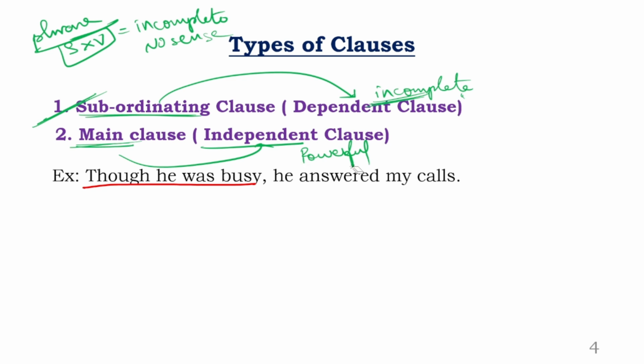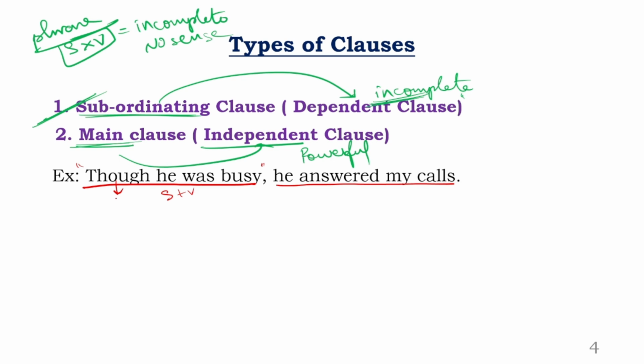The first part is subordinating or main clause? The first one is subordinating clause. Why is that? Yes, there is a subject, there is a verb, but the point is the word though. When you add the word though to this first clause, you can read that for yourself. What is this? Though he was busy. So you go to somebody and say, though he was busy.